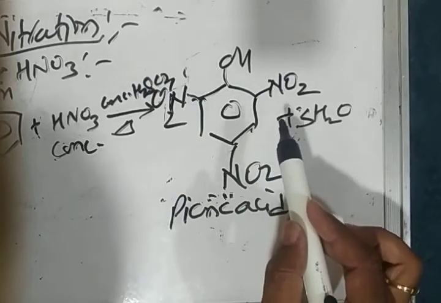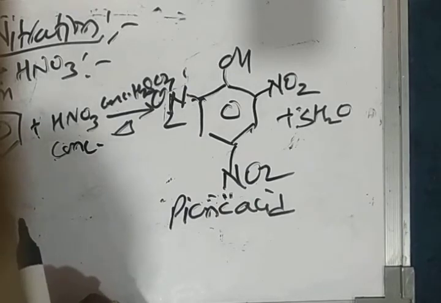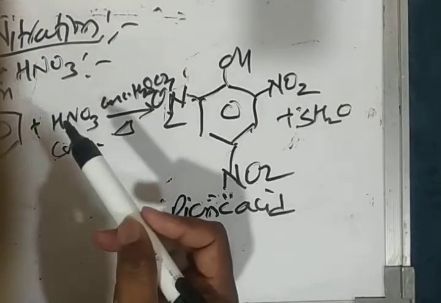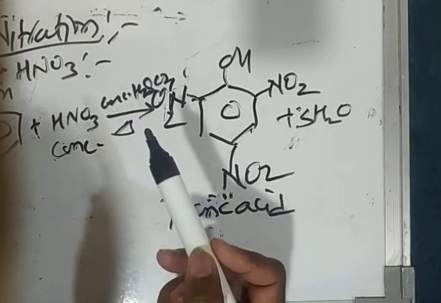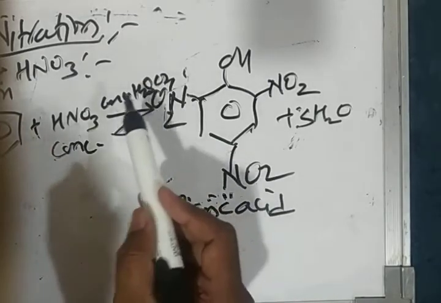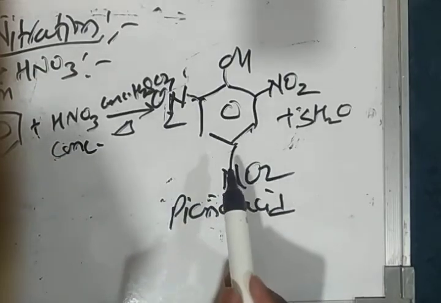So phenol on heating with nitrating mixture undergoes trinitration to give 2,4,6 trinitrophenol, also known as picric acid or symmetric trinitrophenol. Now nitration reaction is also concentration or dilution dependent. If we use dilute nitric acid, we get mononitrated product. If we use concentrated nitric acid, we get trinitro product.